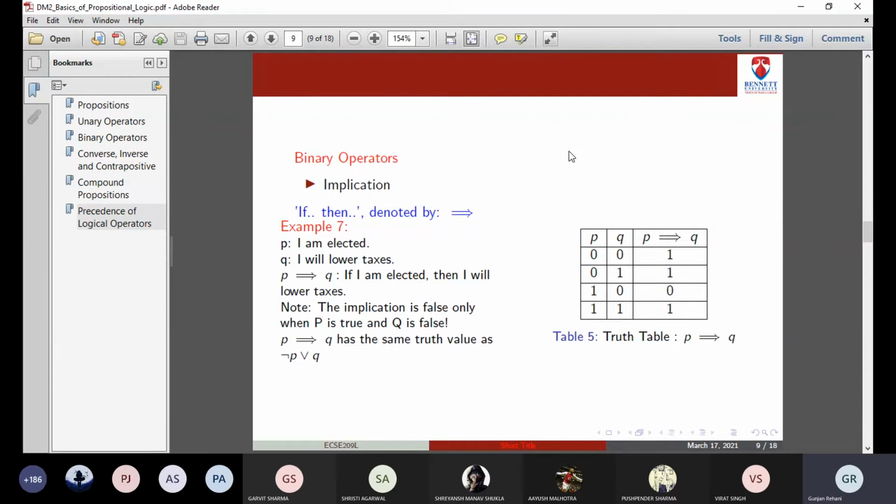As I told you, P implication Q is a derived operator. So this truth table, either you can learn it this way, if P is 1, then Q must be 1, or it is a derived operator. It has the same truth value as negation P or Q. Just read the last line. So it has the same truth value as negation P or Q. If you find out the value of negation P or Q, you will get the same row as P implication Q. Just do it once. Find out the truth values for negation P or Q.